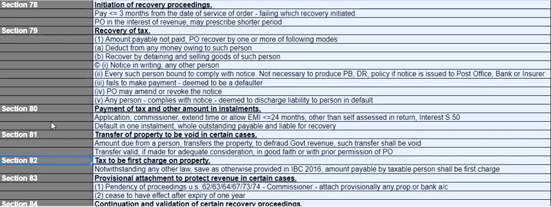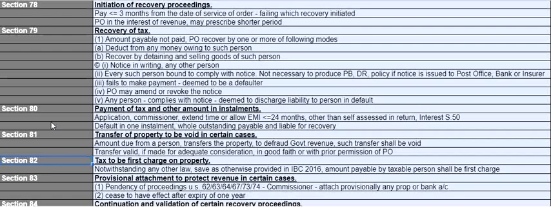So irrespective of any other law, the Insolvency and Bankruptcy Code 2016 will be applicable here. If there is any clash between GST and the Insolvency and Bankruptcy Code, then IBC has to be followed. But if there is any clash between GST and any other law, then GST has to be followed.